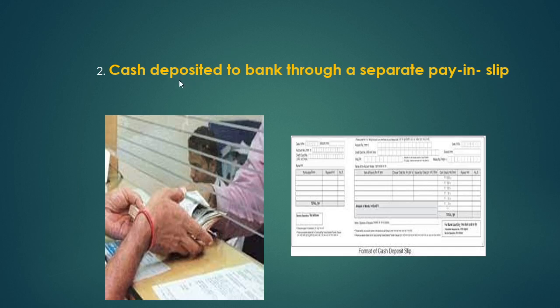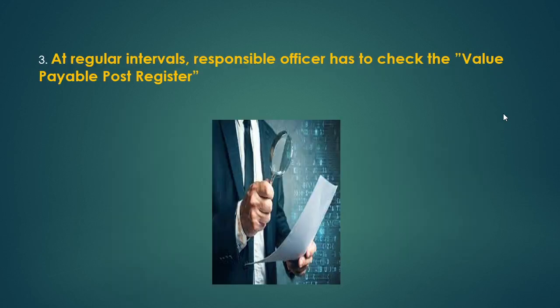At the end of every day, the cash collected through postal services has to be deposited into the bank. And while depositing the cash to the bank, they should enter it in a separate pay-in slip. And here they should mention the date of sales as well as the mail order business, because it's not the normal sales, it's mail order sales that should be specified in the pay-in slip.